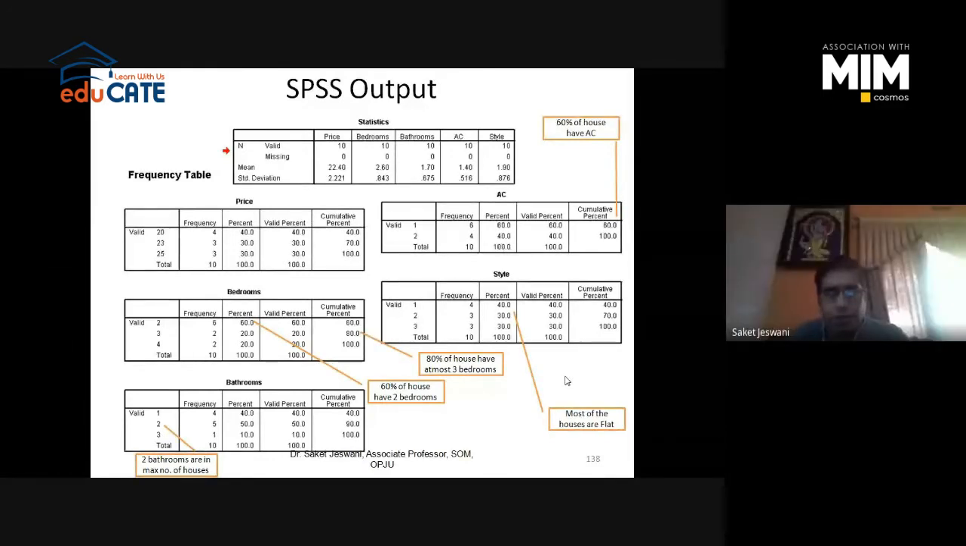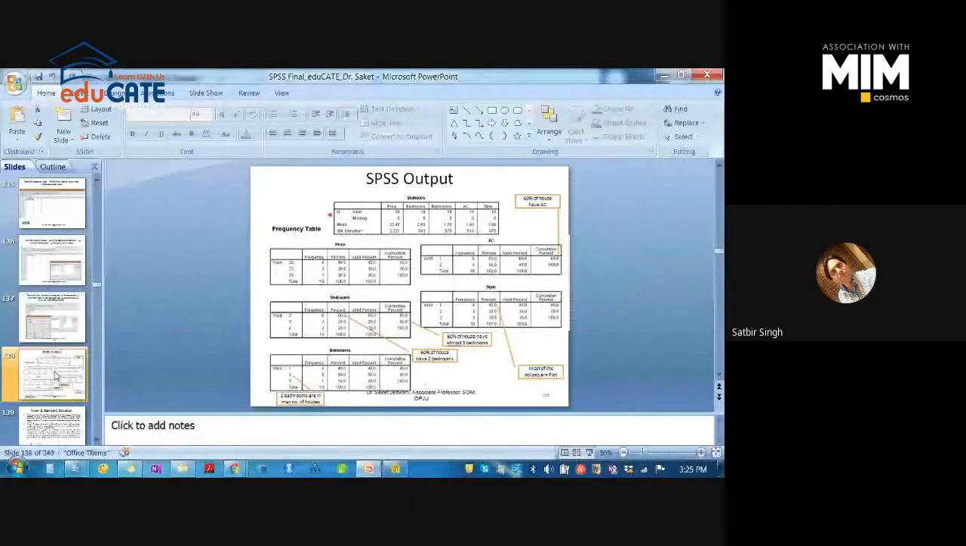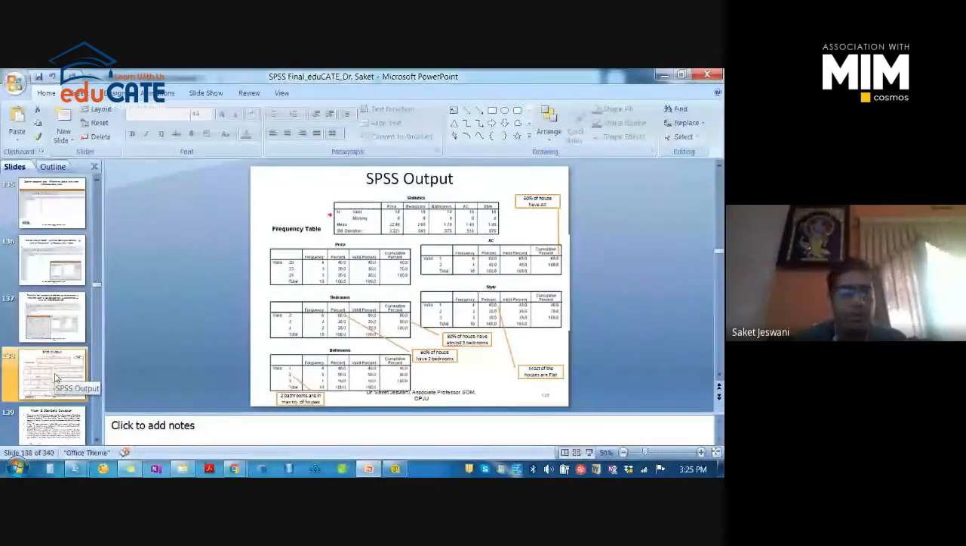Okay, so this is how we calculate the frequency. Any doubt till now? Anyone? This is the simplest analysis we have done in SPSS now.